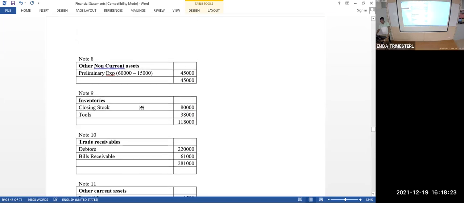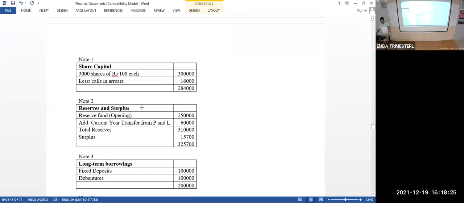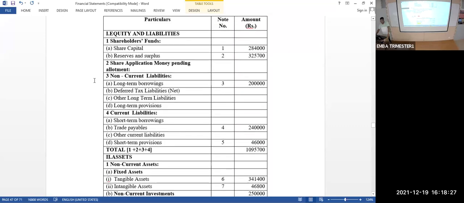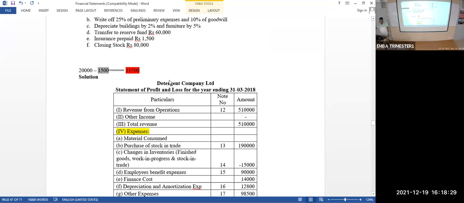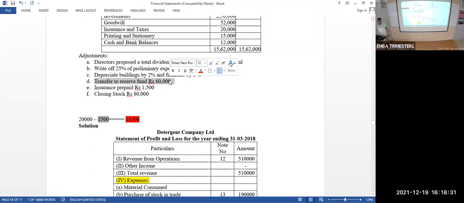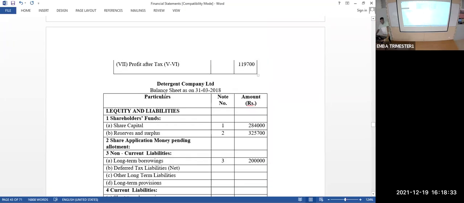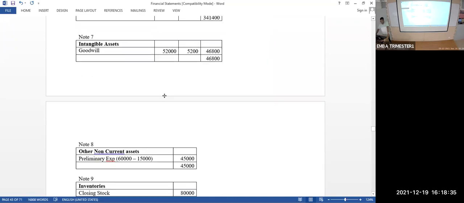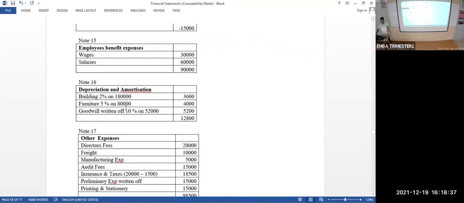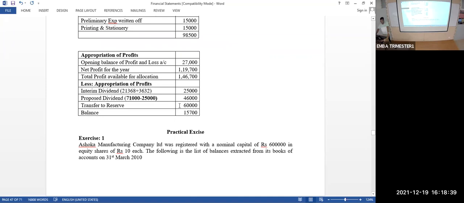Look at this. The company is deciding to transfer 60,000 rupees from the profit to reserve. So that also is minus, transfer to reserve, 60,000. This is minus, this is minus, this is minus from the total amount.